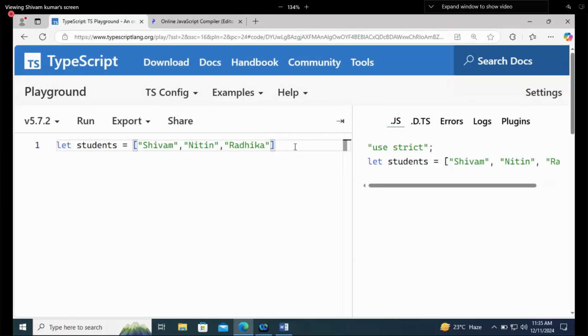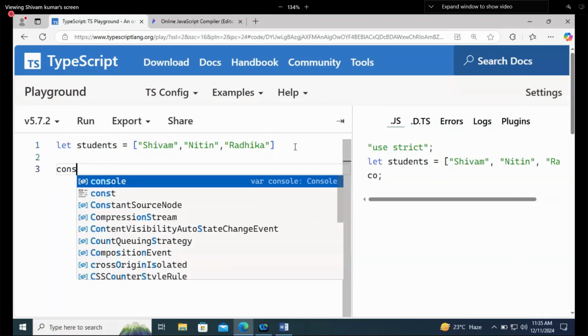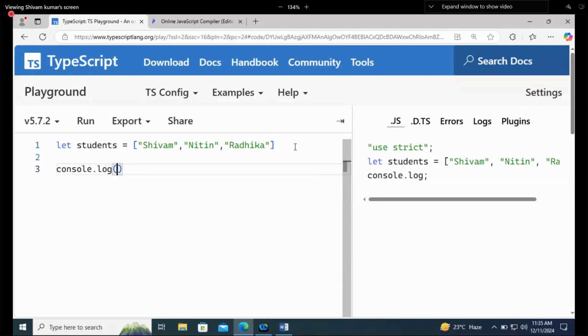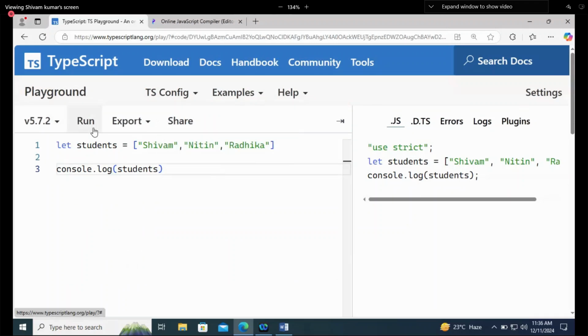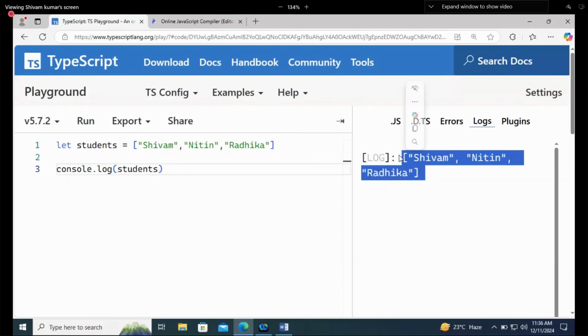Okay, but how we will print it? The working is similar now. console.log students. As you are printing all the students, it is supposed to print all the students, and it is printing all. That's what it is doing.